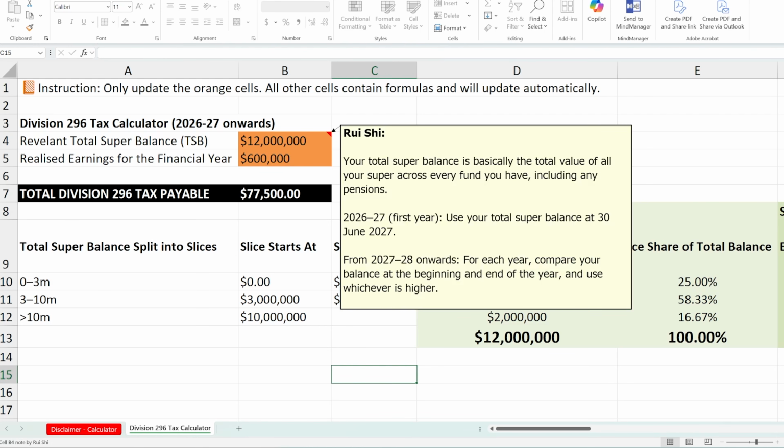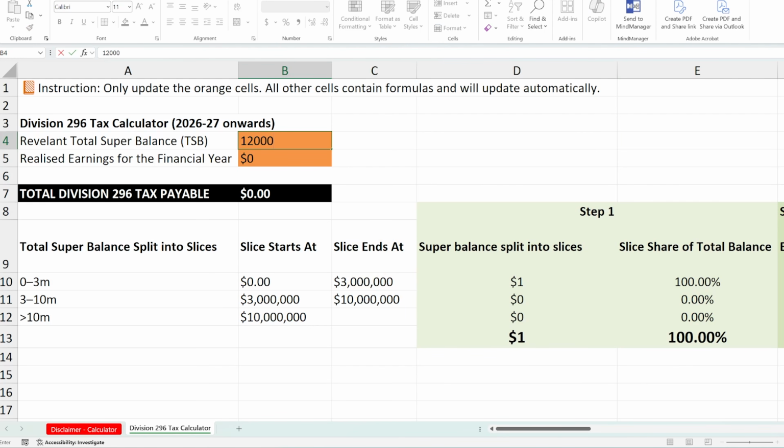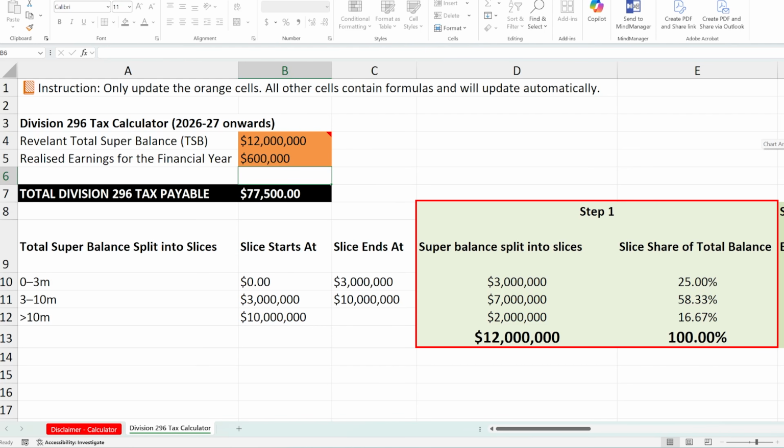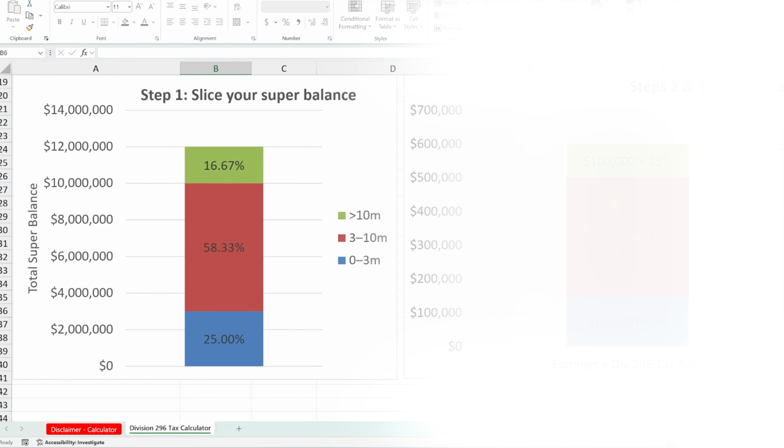Let's say your relevant total super balance is $12 million and your realized earnings for the year are $600,000. Step 1 is slicing up your super balance and working out what share each slice is of the total. For example, in this case, $7 million sits between $3 million and $10 million. And on a total balance of $12 million, that slice makes up 58.33%. The same idea applies to the other two slices. Here's a visual that updates automatically based on the numbers you enter.